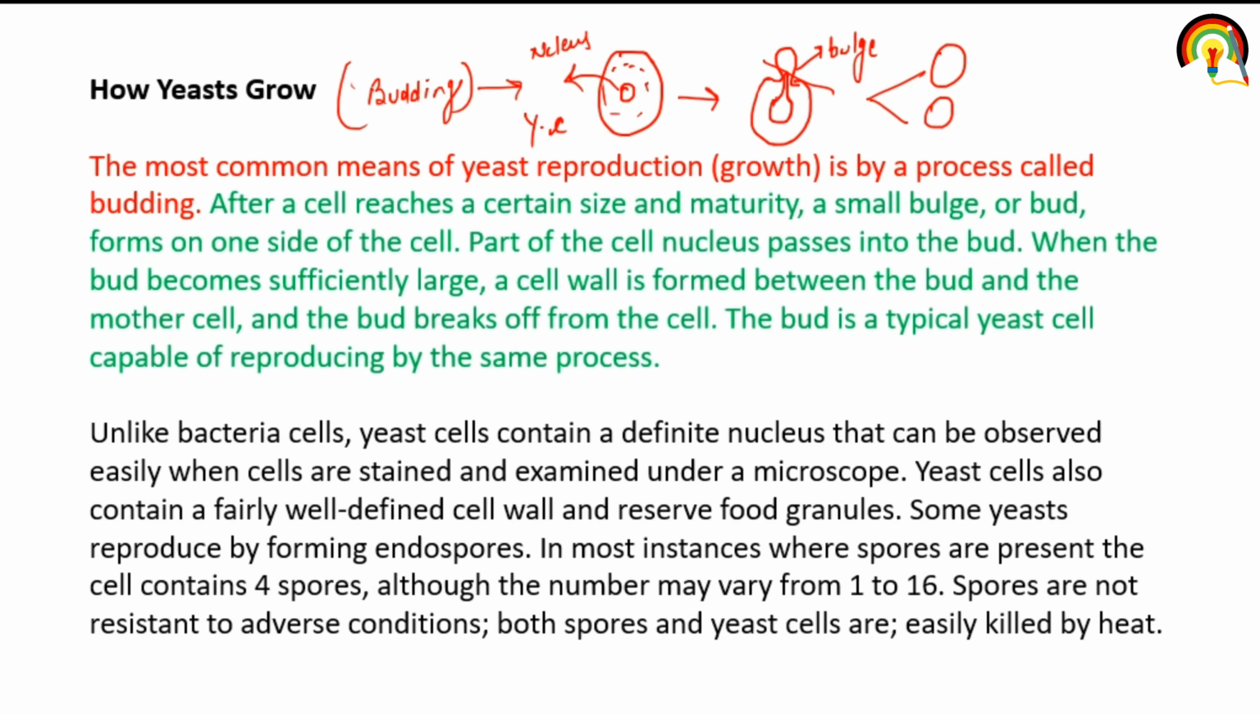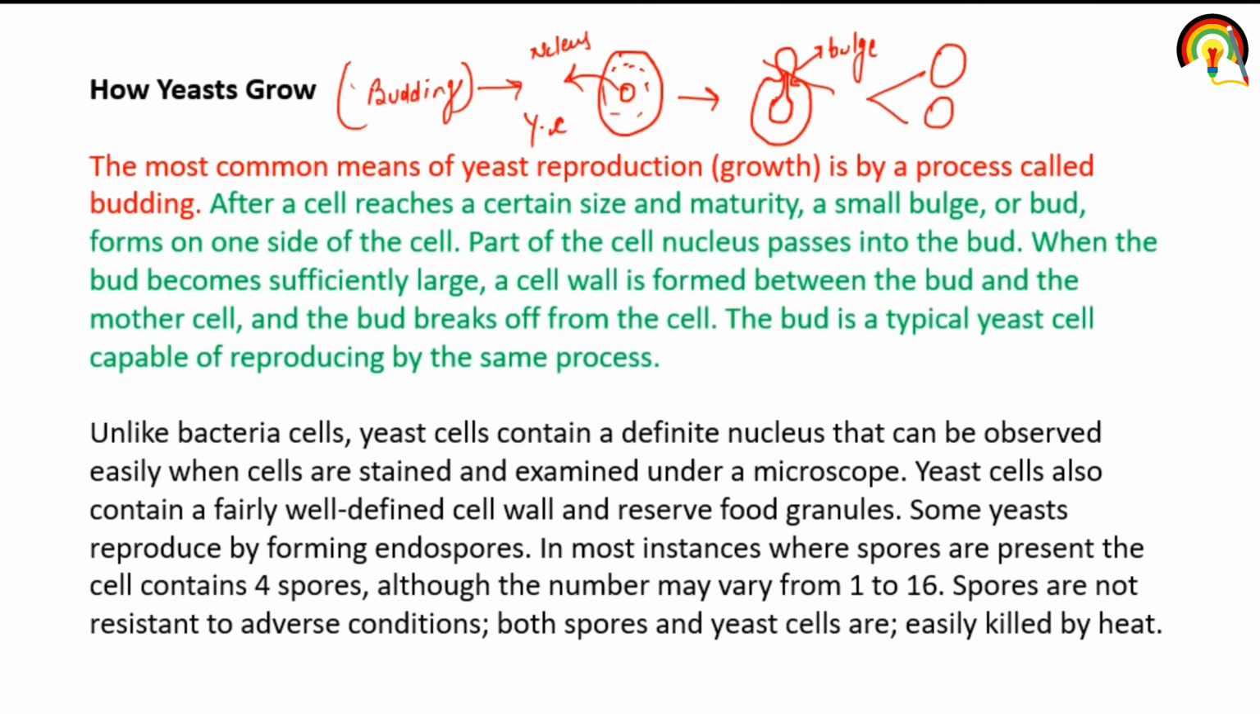So unlike bacterial cell, yeast cell contains a definite nucleus that can be observed easily when cells are stained and examined under a microscope. So true nucleus is present in case of yeast but absent in case of bacteria. Yeast cell also contains a fairly well defined cell wall and reserve food granules. Some yeast reproduce by forming endospore, means by spore formation yeast also reproduce. In most instances where spores are present, the cell contains 4 spores, although the number may vary from 1 to 16. Spores are not resistant to adverse condition. Both spores and yeast cells are easily killed by heat.